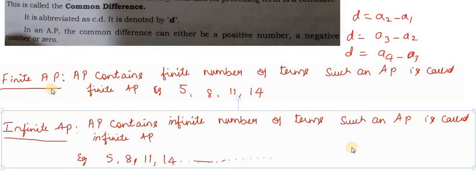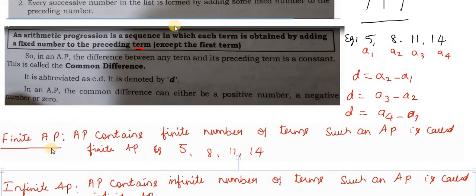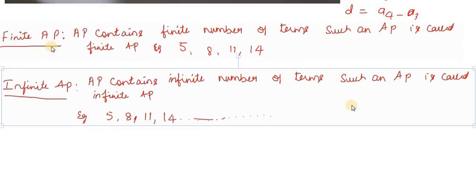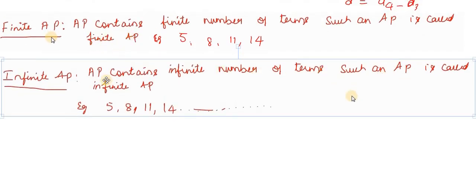Now, just what we studied: arithmetic progression is a sequence in which each term is obtained by adding a fixed number to the preceding term, and CD is the common difference. You can abbreviate it as CD or denote it by the small letter d. The next are finite AP and infinite AP. An AP containing a finite number of terms is known as a finite AP, and an AP containing an infinite number of terms is called an infinite AP. I hope all of you understood this.